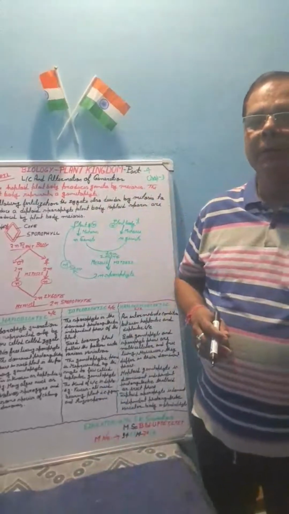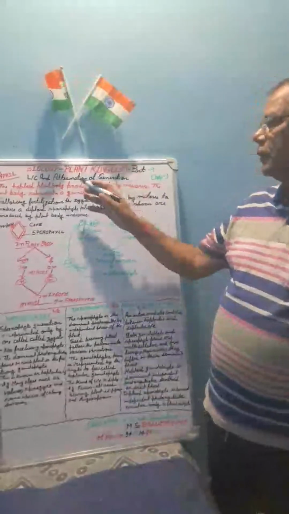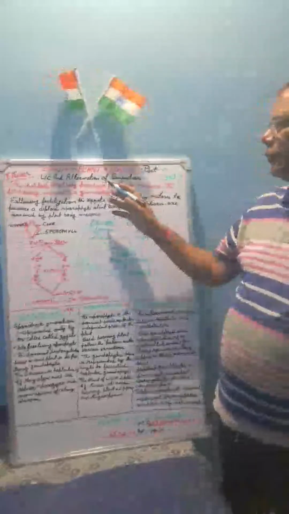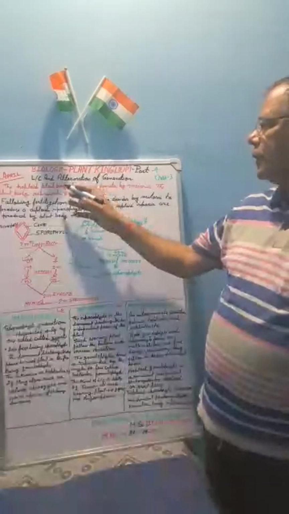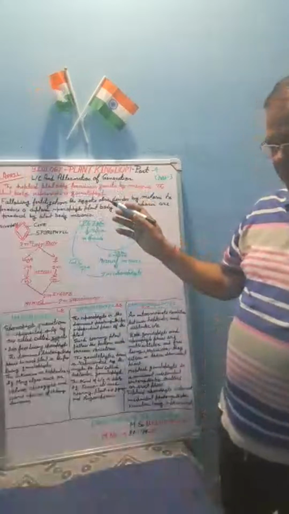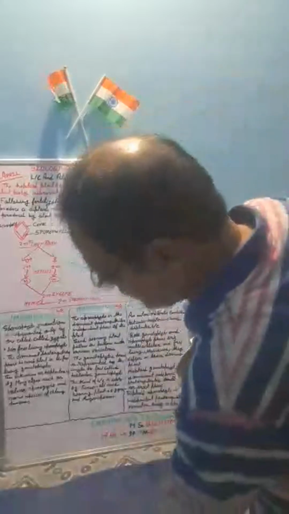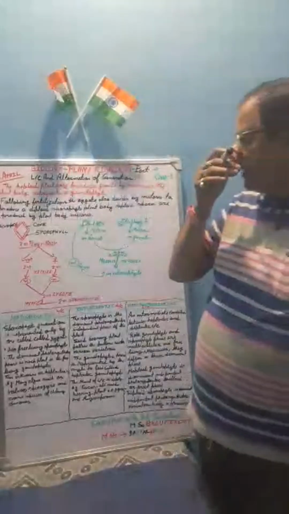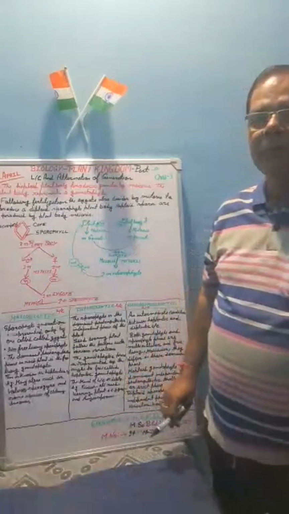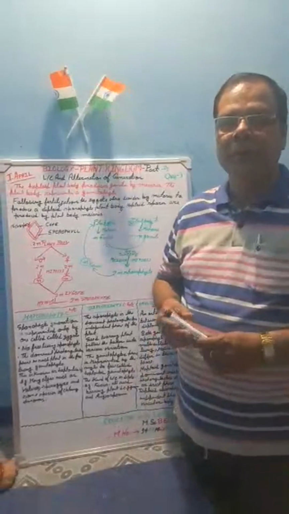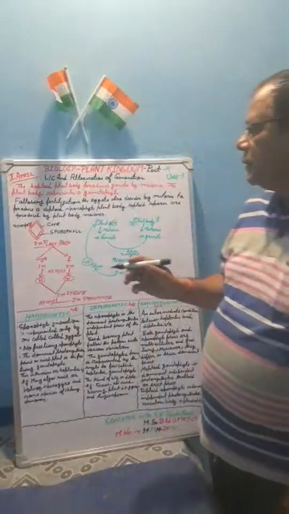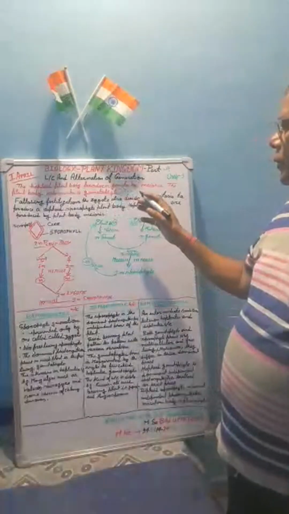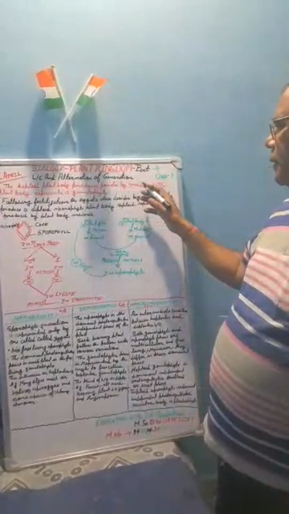In the last three parts I gave all the concepts and terminology of the plant kingdom. Today I am going to teach you the last topic, life cycle and alternation of generation. You know that every organism has a life cycle, and two types of division take place, meiosis and mitosis. In this series I am going to teach you life cycle and alternation of generation.